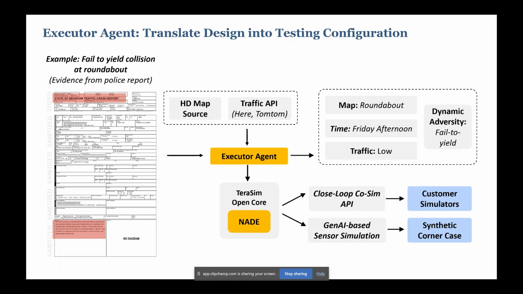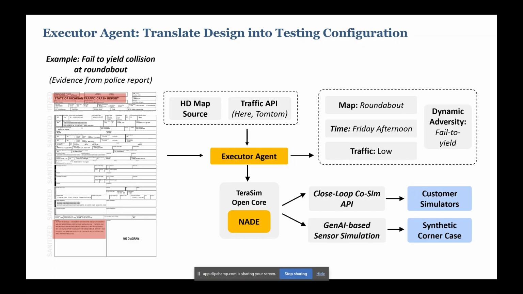The next step is to utilize the executor agent to translate the design into a testing configuration. We're still taking this roundabout example, so the executor agent will fetch the information provided by the designer agent, which includes the map, the time, the traffic, and dynamic adversity. It will infer and make sure what the detailed parameters are. And also, it will get information about the description of the corner case or unknown unsafe events.